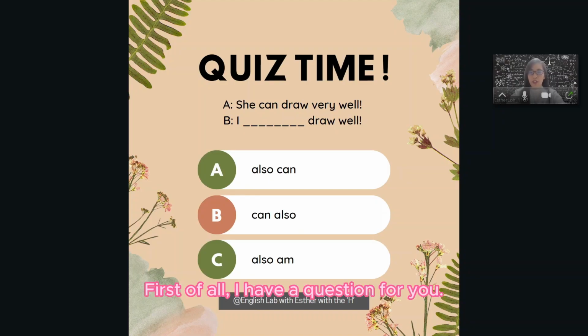First of all, I have a question for you. Look at this dialogue between A and B. A: She can draw very well. How about B? If you are B, how would you answer? I also can draw well, I can also draw well, or I also am draw well. Which is your answer? Let me give you a few seconds to think about it, and I shall discuss with you afterwards.